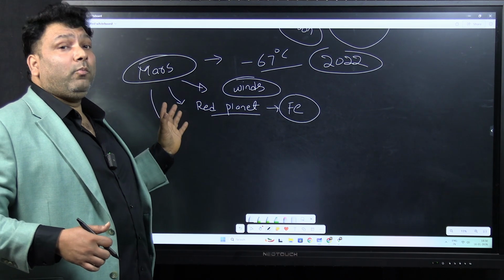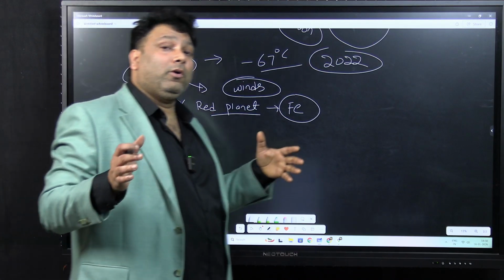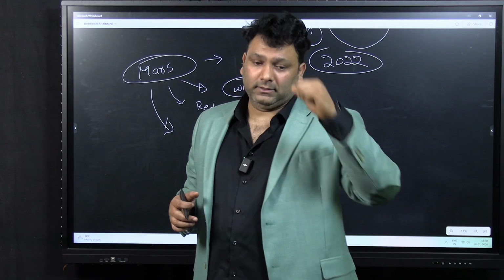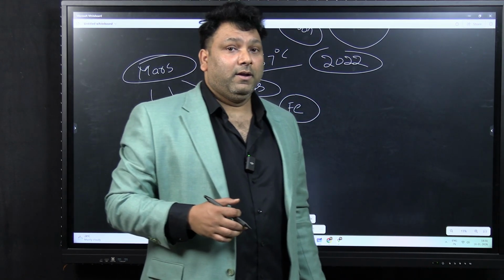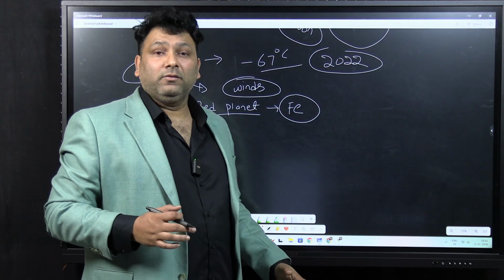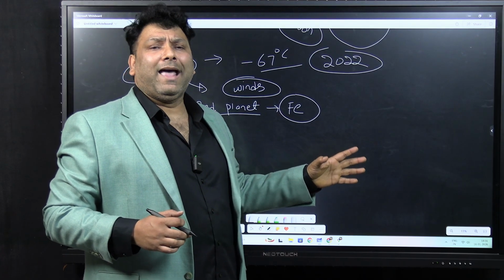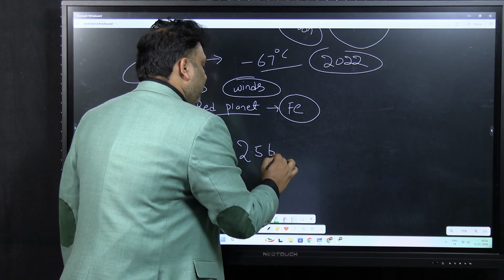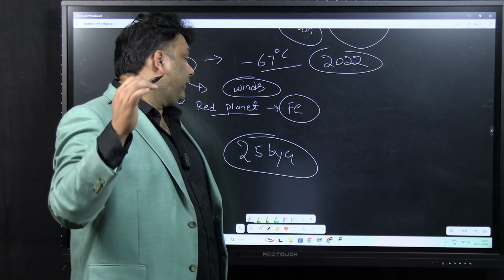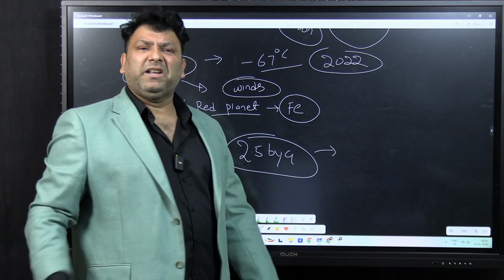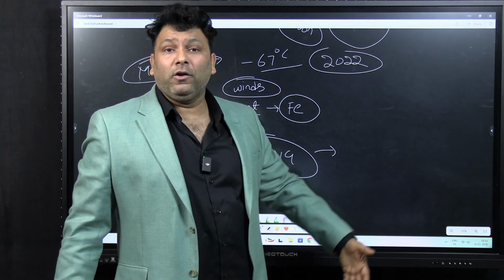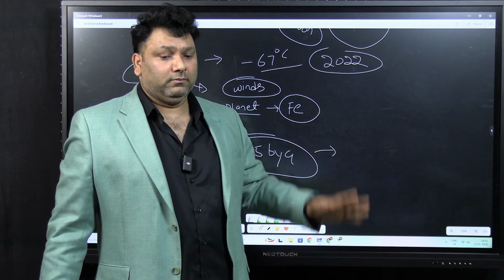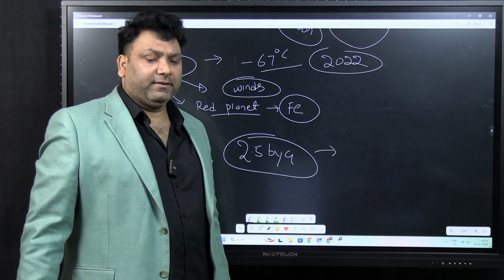That means once upon a time Mars was also tectonically active. But today Mars is not tectonically active. Why? You can tell, answer. Once upon a time it was tectonically active. Means Mars was as good as Earth around 2.5 billion years ago. But today it is not. Why? Mars had everything. It had rivers, it had oceans, it had rainfall, and probably it must have had life. But today, no. Very good, Ritika, excellent.